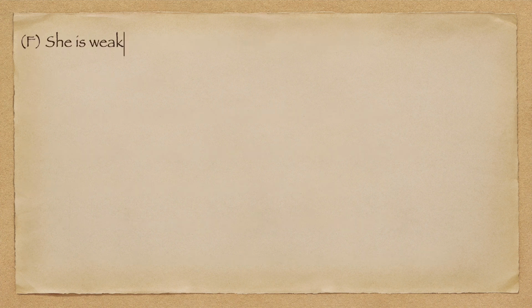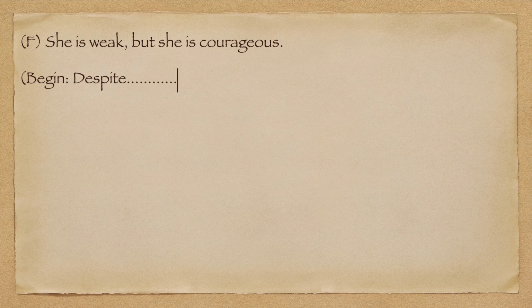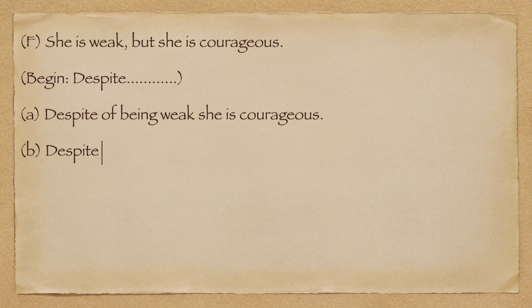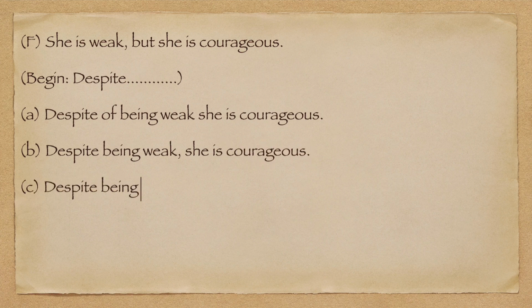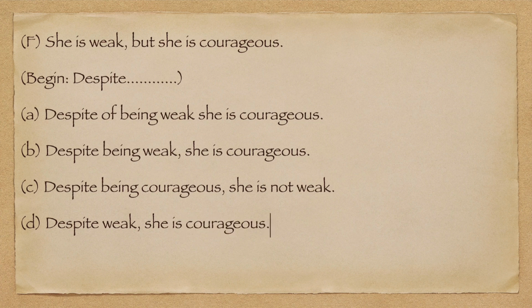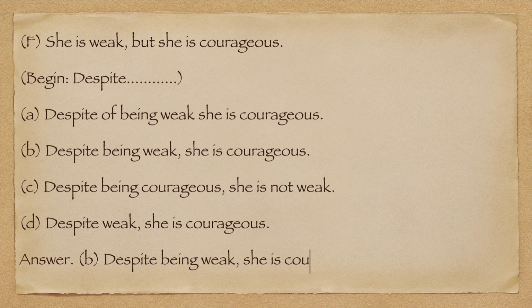F. She is weak, but she is courageous. Begin. Despite. A. Despite of being weak she is courageous. B. Despite being weak, she is courageous. C. Despite being courageous, she is not weak. D. Despite weak, she is courageous. Answer. B. Despite being weak, she is courageous.